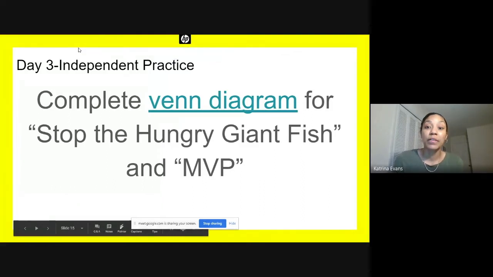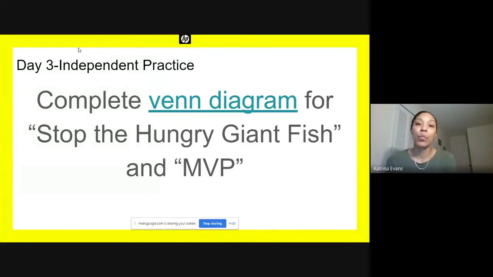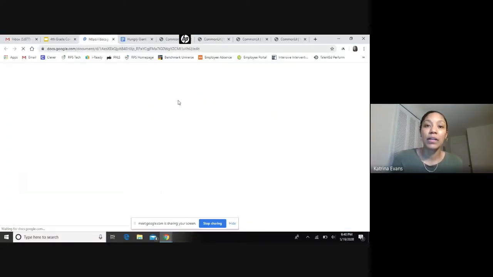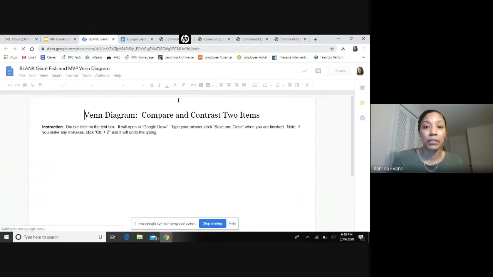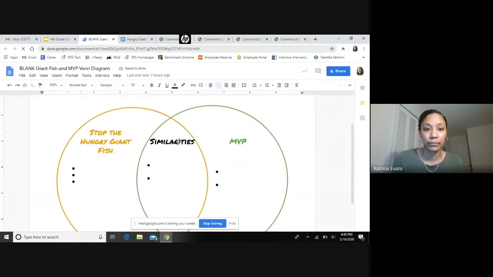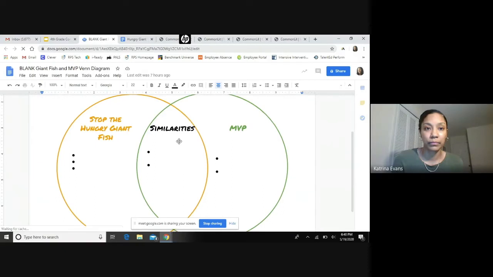So now we just finished reading the story MVP, and we are going to compare using a Venn diagram. Just like we did yesterday, I want you to create a Venn diagram on a blank sheet of paper. On one side, I want you to write, "Stop the Hungry Giant Fish." On the other side, I want you to write MVP. And in the middle, I want you to write similarities.